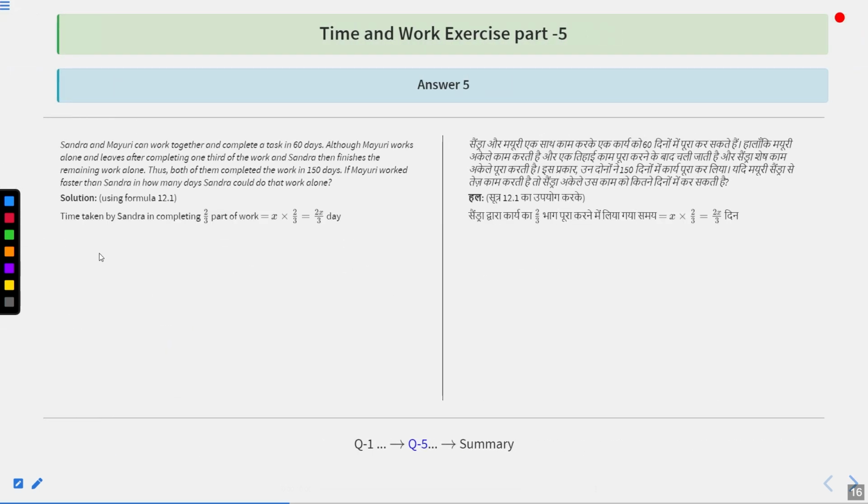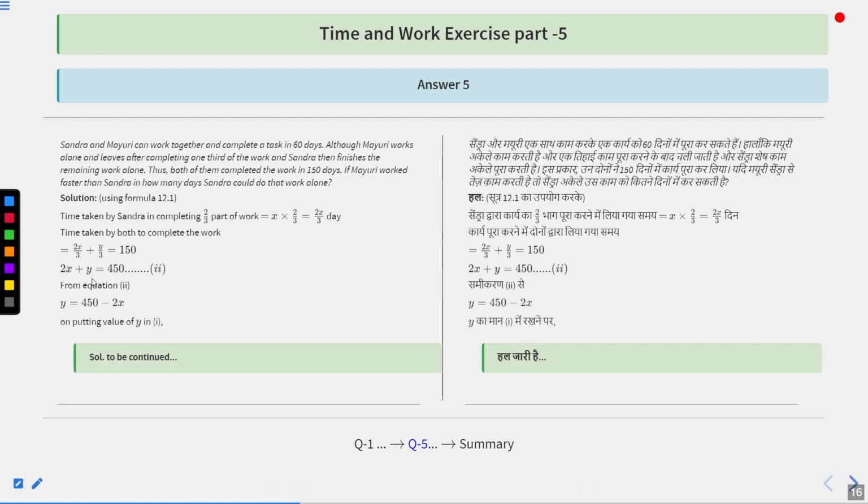Now time taken by Sandra in completing 2/3 of the work is going to be X into 2 upon 3, that is 2X upon 3 days. But both of them were taking 150 days. So time taken by both of them to complete the work should be equal to 150. That is 2X upon 3 plus Y upon 3 should be equal to 150. So 2X plus Y equal to, after taking LCM, you are going to multiply 150 into 3, that is 450. We got the equation 2.